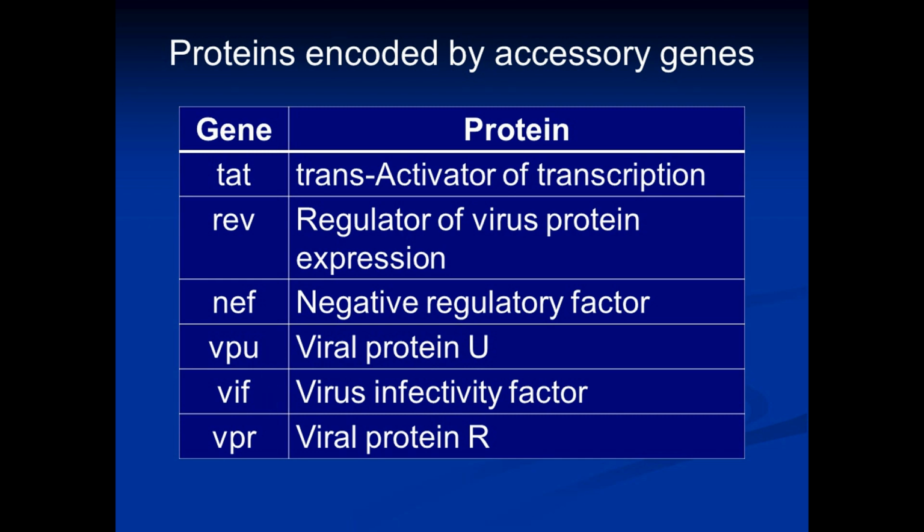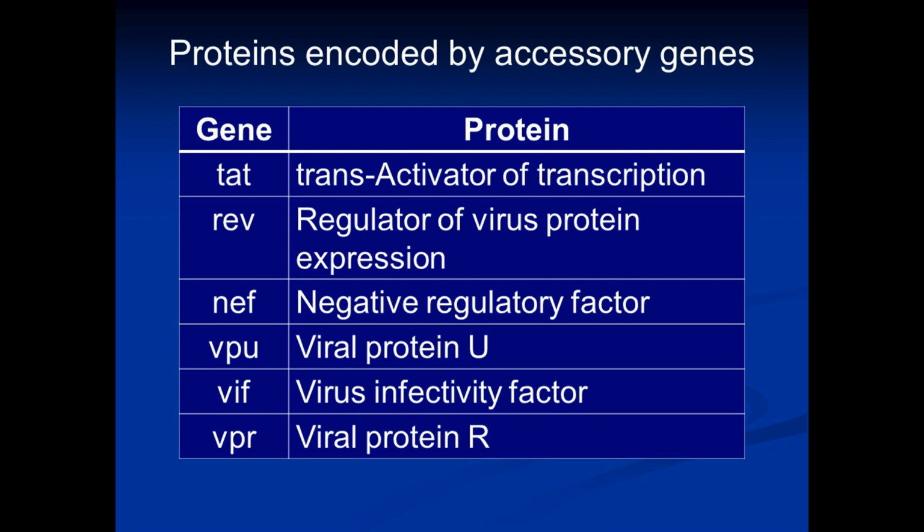The gene VIF encodes a protein known as virus infectivity factor, which maintains the infectivity of the virus. It prevents a decrease in infectivity of the virus. This protein is actually an inhibitor of the enzyme APOBEC3G. This enzyme, which is synthesized by the helper T cell, is a cytidine deaminase.